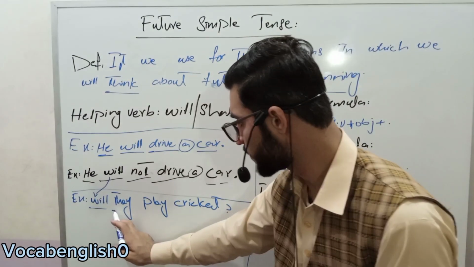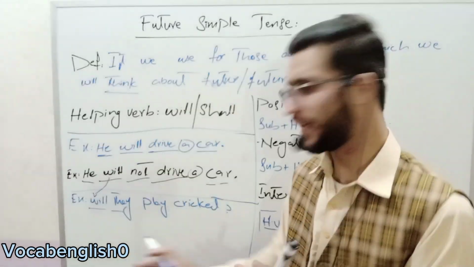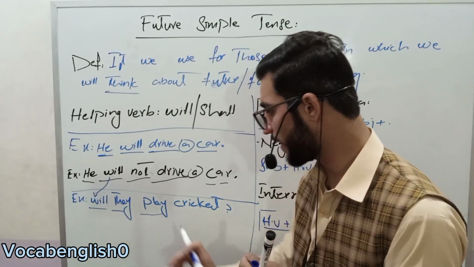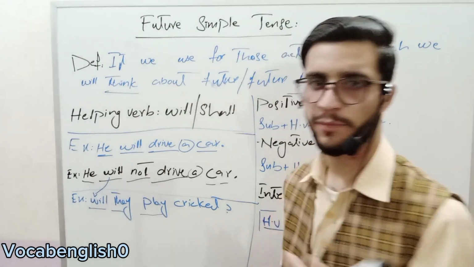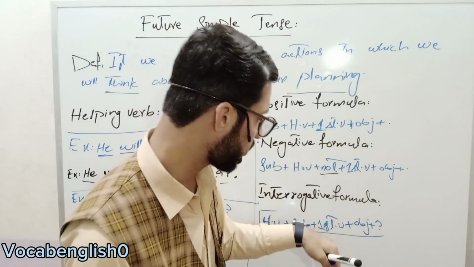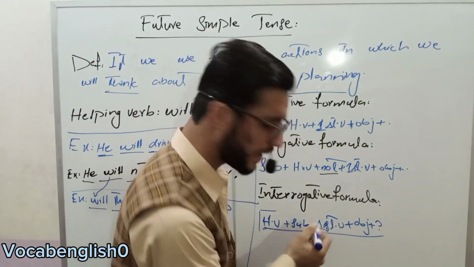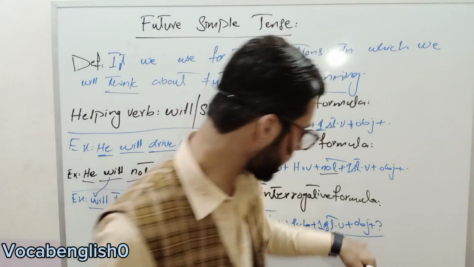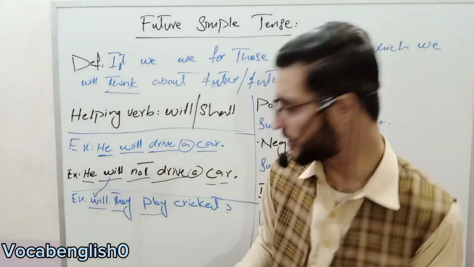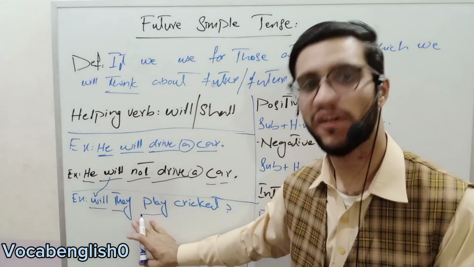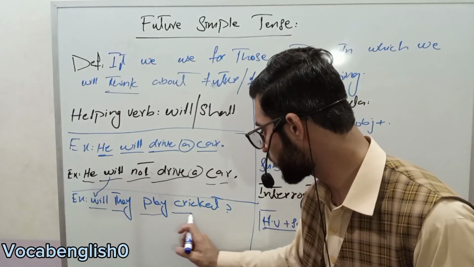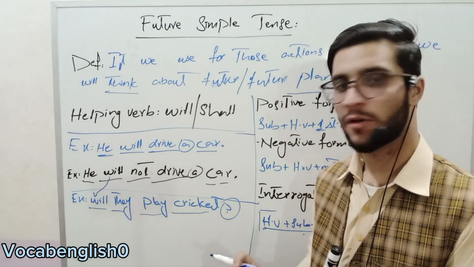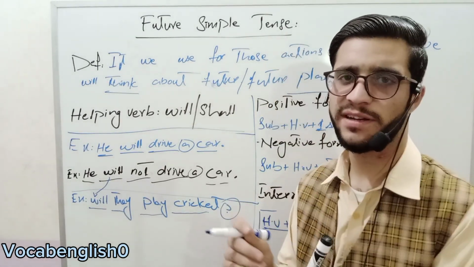Then the next step is subject. They is our subject. The next is play. It is our first form verb. Here look at the same. At the first the helping verb will come, then subject, then first form verb. After that object is there, then question mark is there. With question mark we can end our sentence.